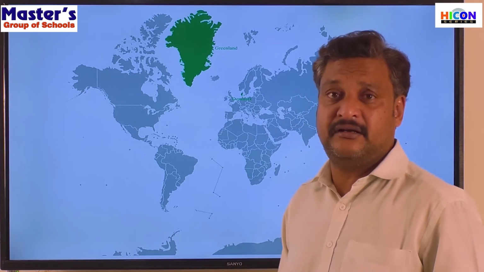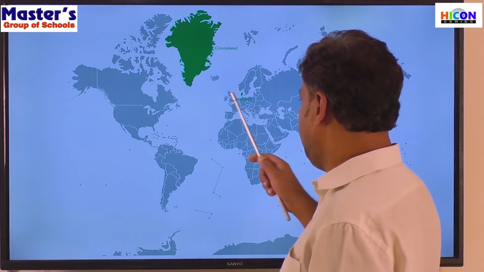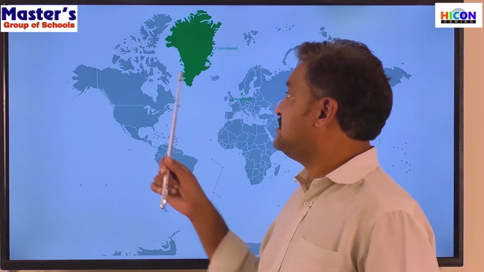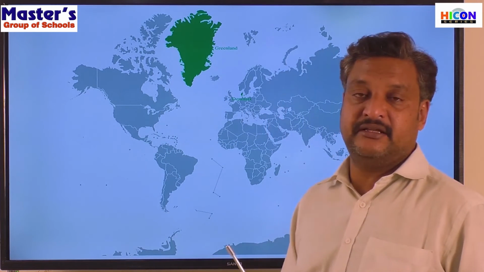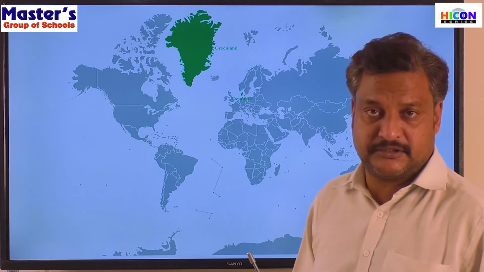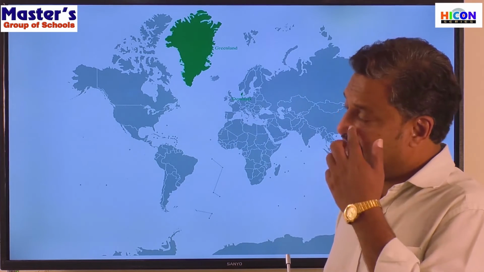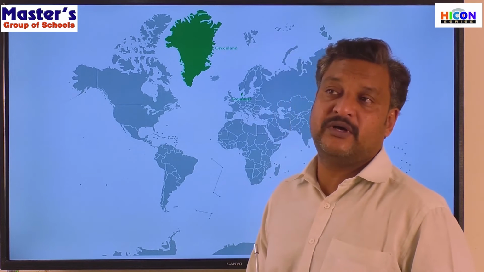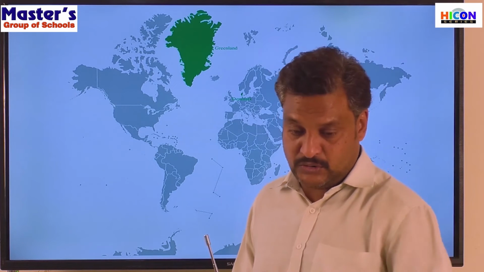Viking settlements started there, meaning more and more Viking people came and started living in the possible areas of Greenland. Then in 1380, the Dutch people attacked this region and conquered it. Dutch people means the people from Denmark. So in 1380, the Dutch conquered the Vikings who were settled there.